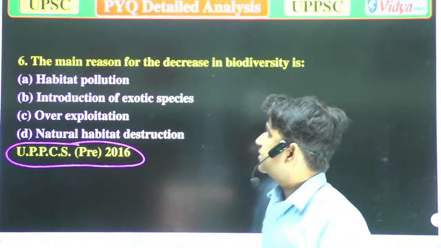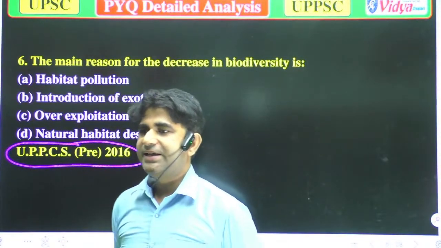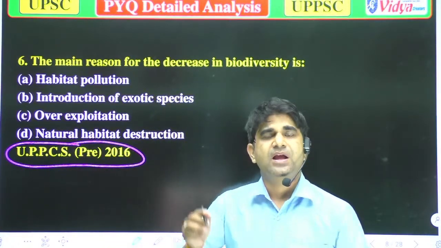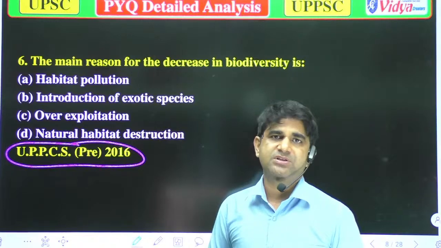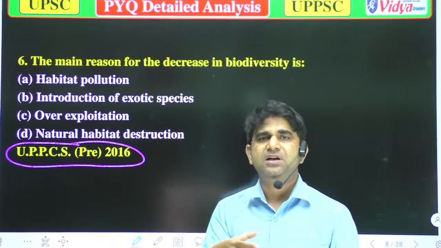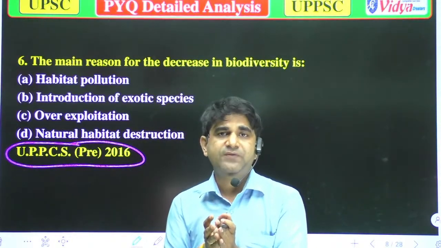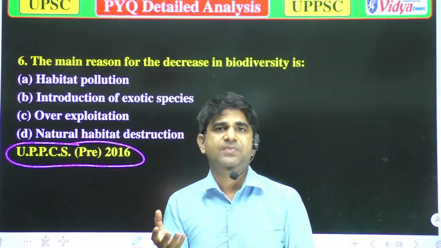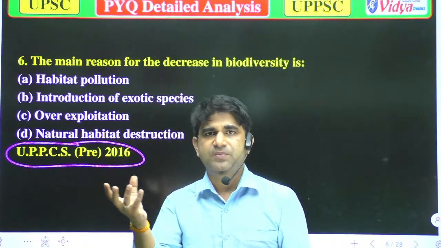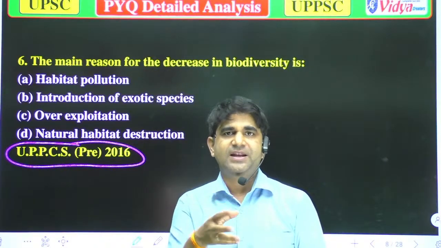As I'm saying, what is the main reason for the decrease in biodiversity? Our options are A, habitat pollution. Yes, habitat pollution can also decrease biodiversity. Now you will ask, how? If a living organism is generally found in a forest, that forest provides all the things to that organism. So if its habitat is destroyed, suppose a specific plant is found in a jungle or forest, and you plant it in the Sahara region, or the Thar region, its natural habitat has been destroyed.